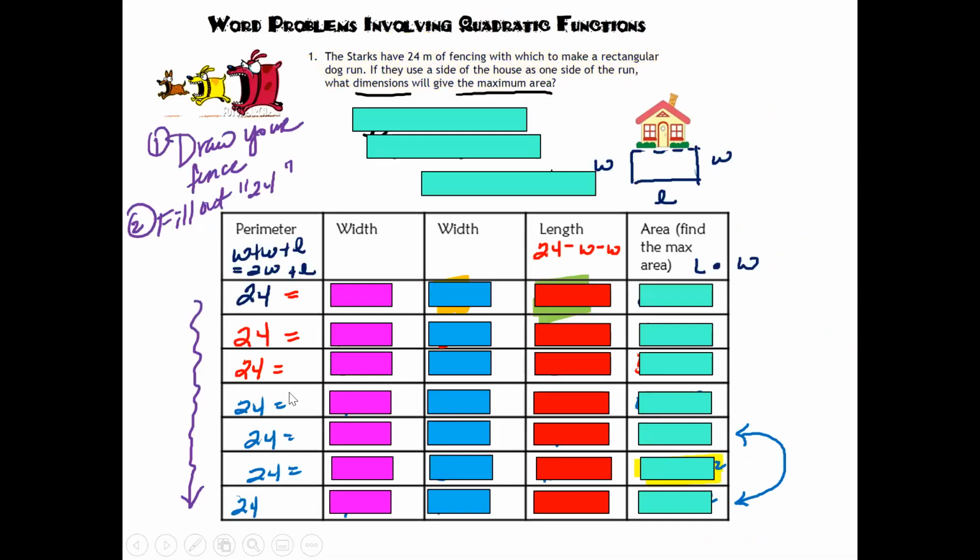Your perimeter is going to be 24. It's not going to change. You're not going to have any more fence, okay? But the width and the length of the fence can change.